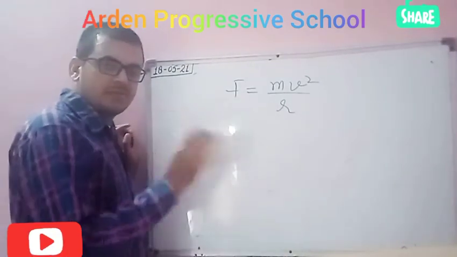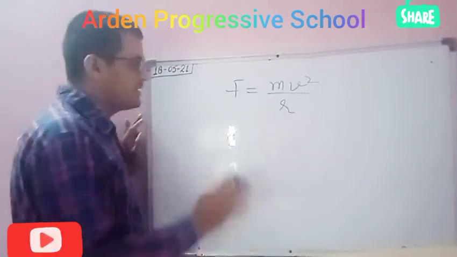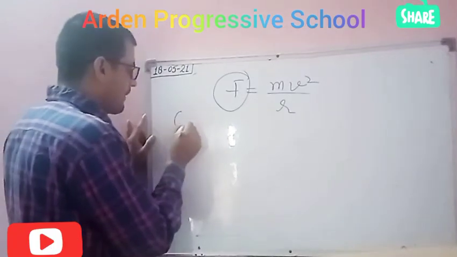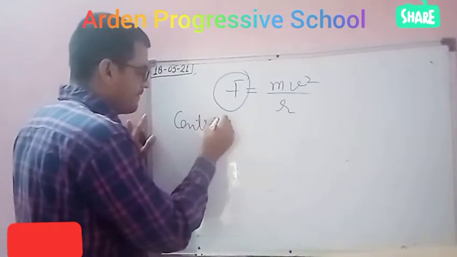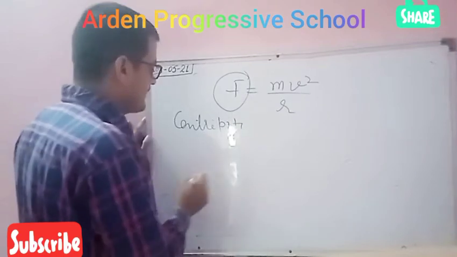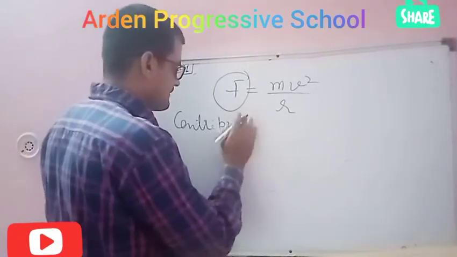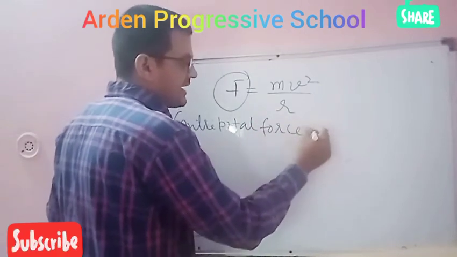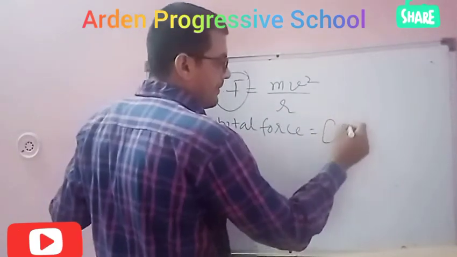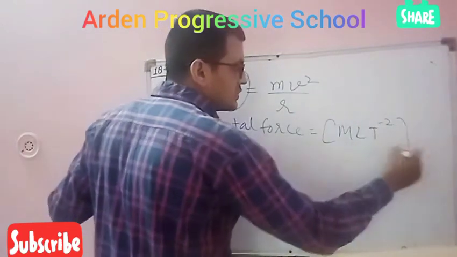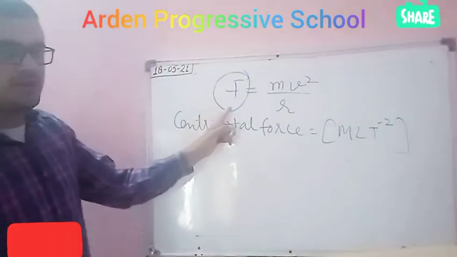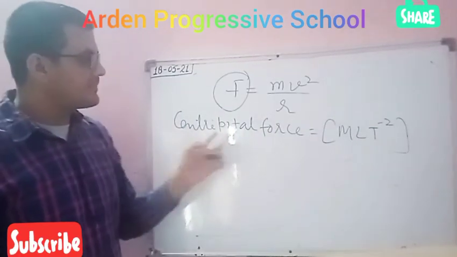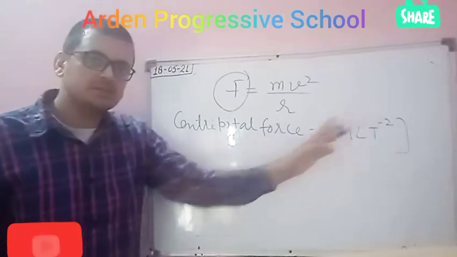As per the statement, dimension of both sides must be same. What is the dimension of force? MLT minus 2. This is the dimension of the left hand side. So dimension of left hand side is MLT minus 2.